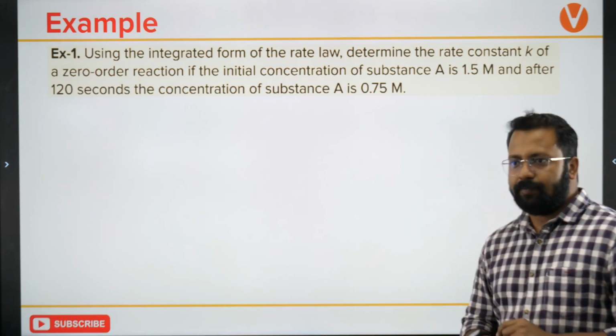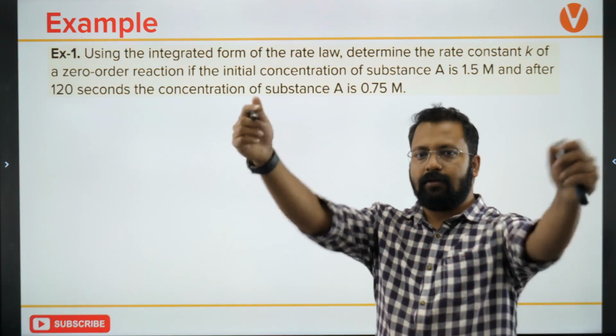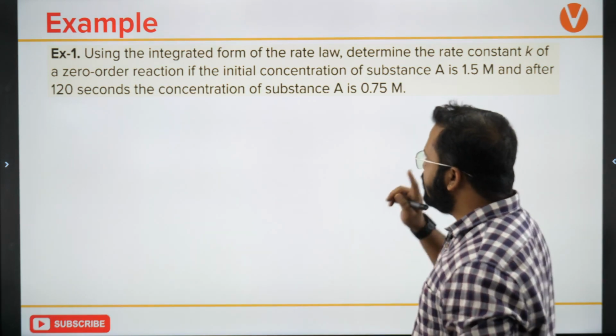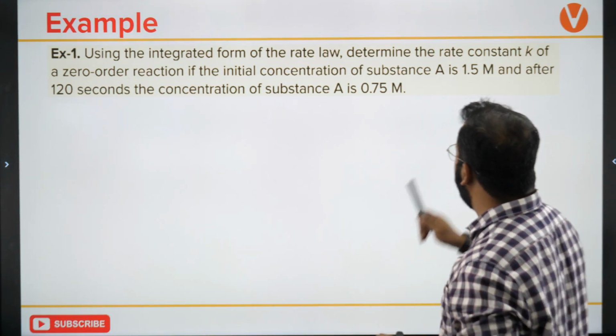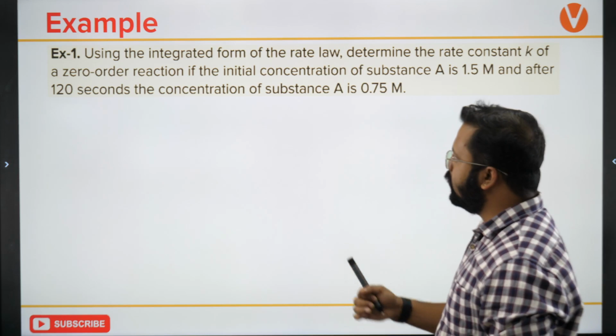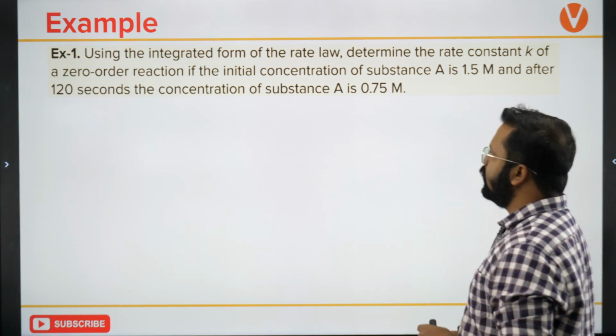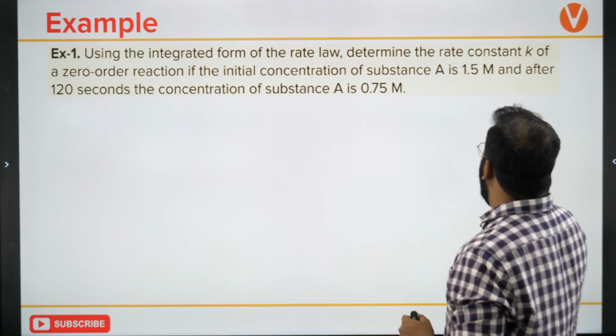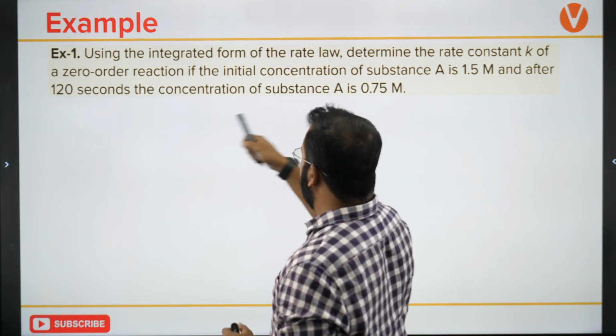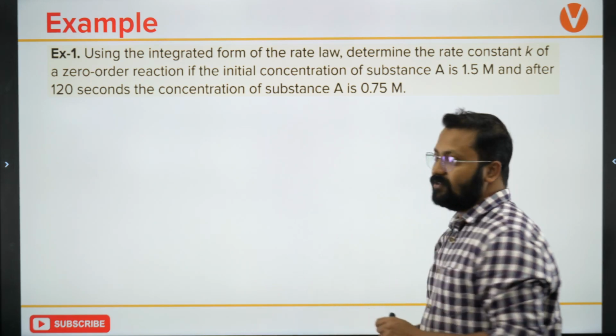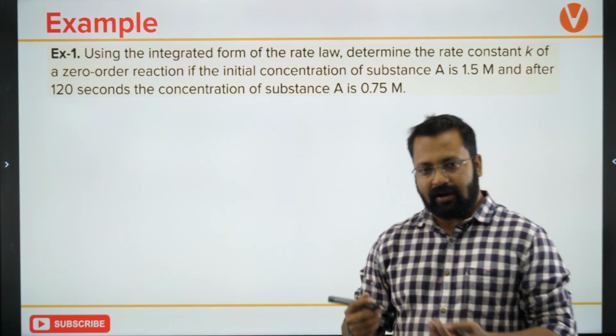Let's take this example. Using the integrated form of rate law, determine the rate constant K for a zero order reaction if the initial concentration of the substance is 1.5 molar and after 120 seconds, the concentration of the substance is 0.75 molar. So what is the rate constant?